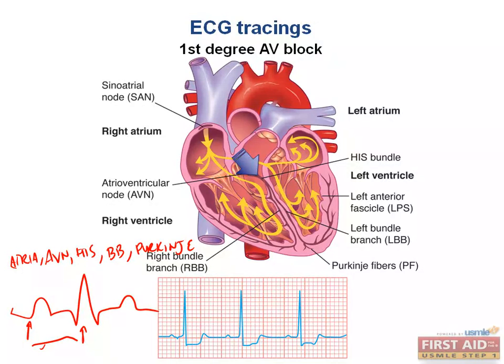Decreased conductance due to ionic abnormalities or anatomic impairments in any of the structures from the atria to the Purkinje fibers can actually prolong your PR interval. Most of the time, it is a problem with the AV node. It is usually due to excessive vagal stimulation, beta receptor or calcium channel blockade. So if we increase our vagal stimulation or block beta or calcium channels, we can decrease the conductivity of the AV node. Remember, the AV node is a pacemaker cell and is dependent on calcium conductance for depolarization. Now, why these conductance problems can occur with those we will talk about in a second.